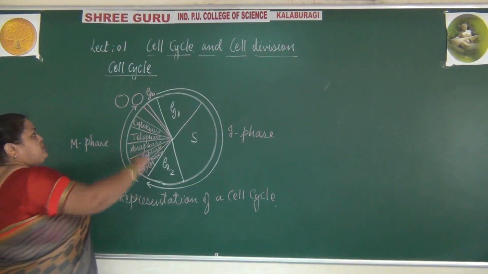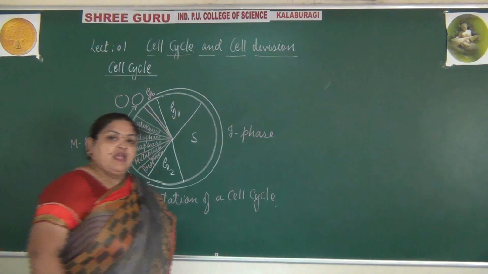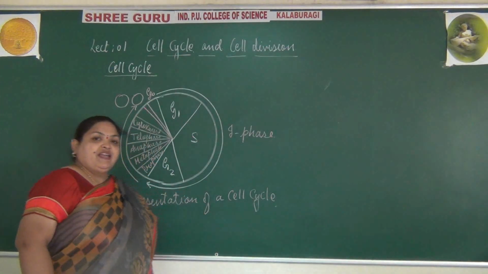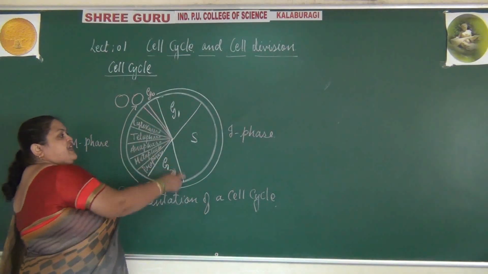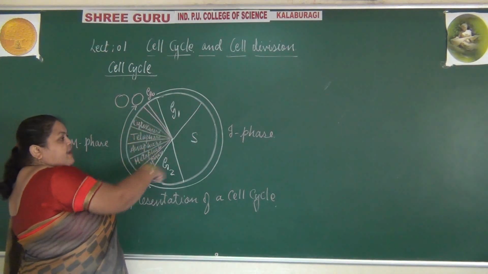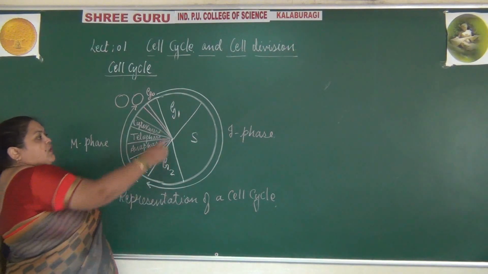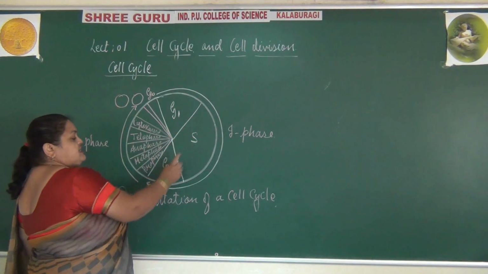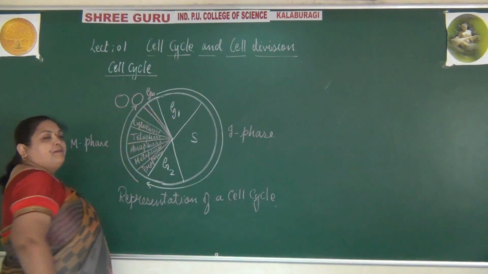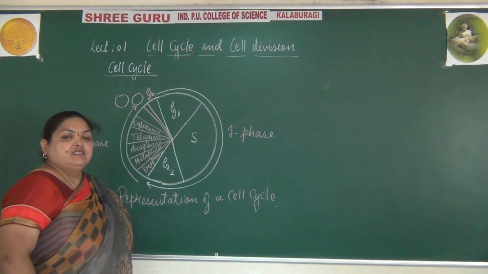phase. So up to here we have studied the types of cell division and the sub-stages of the cell cycle. In the next class we will continue with the explanation of this concept of cell cycle with the same diagrammatic representation of the cell cycle. What happens in G1, S, G2, then what changes occur in the mitotic phase. So next class we will continue with the cell cycle.